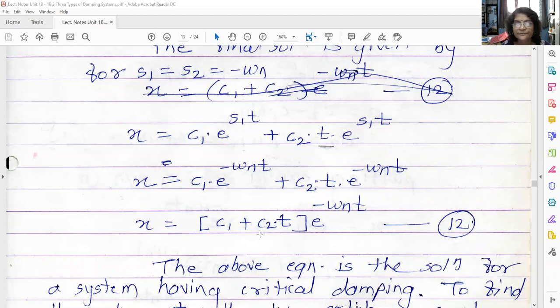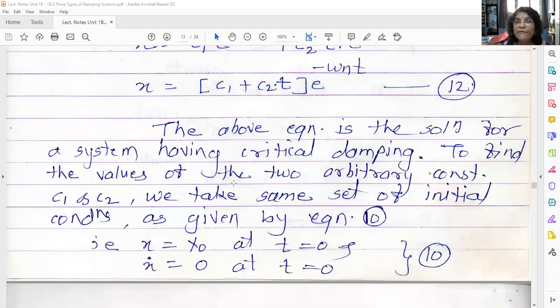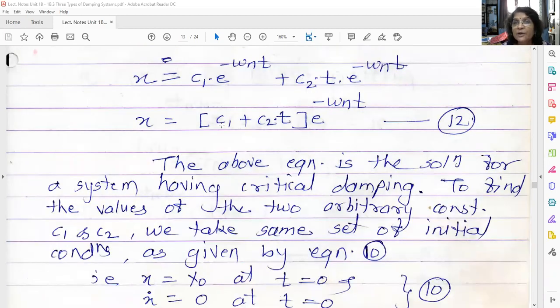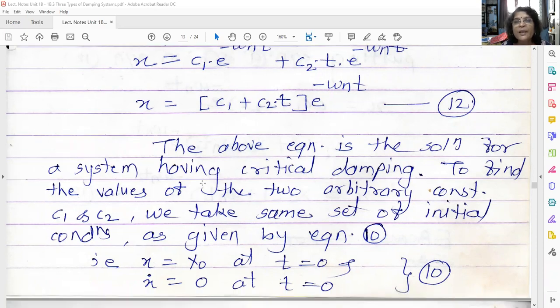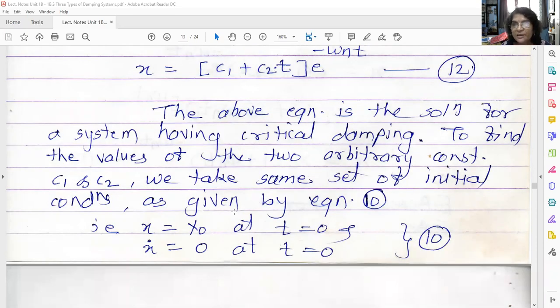Now we have to find the values of the constants C1 and C2. So what should we do? We have to apply the initial conditions to find C1 and C2. Then when we put the values of C1 and C2 here, we will get the final solution, x equals, and that we have to do now. So what initial conditions are we assuming? As we assumed in the earlier case, the overdamped system.